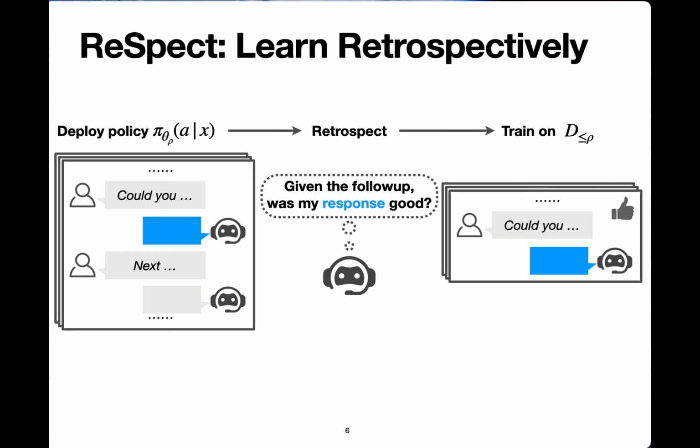This is very different than the conventional use of AI as a judge. The model here does not judge the quality of its own outputs. And as you will see later in our setup, it actually does not have the ability to do that. Instead, it analyzes follow-up human utterances, and from there decodes feedback about the model action that preceded them. We then take this feedback and in the last stage convert it into training signals and retrain the model.